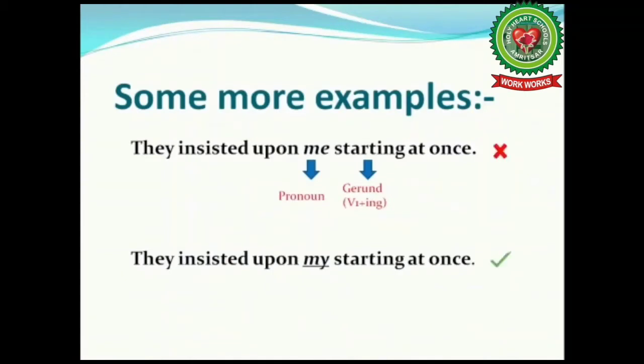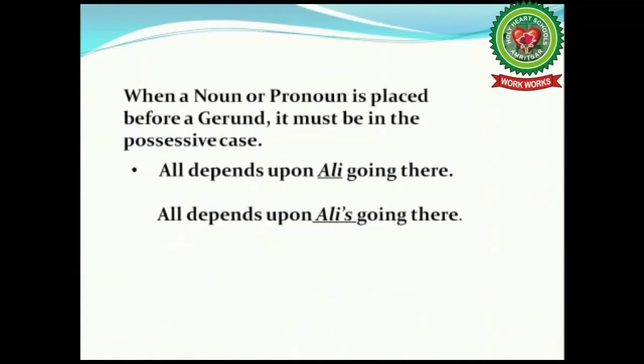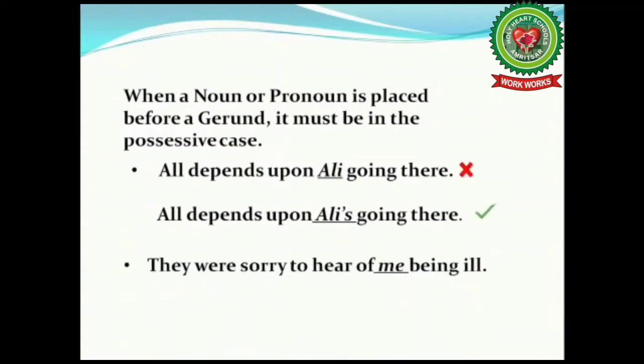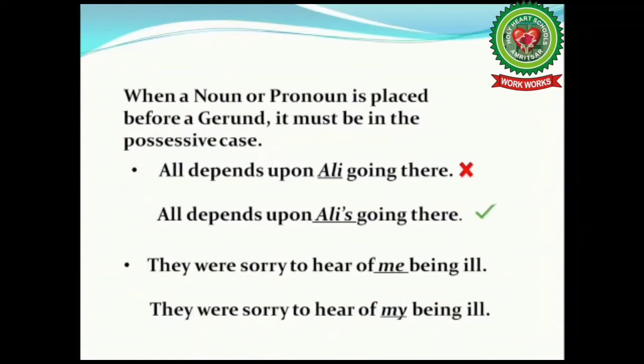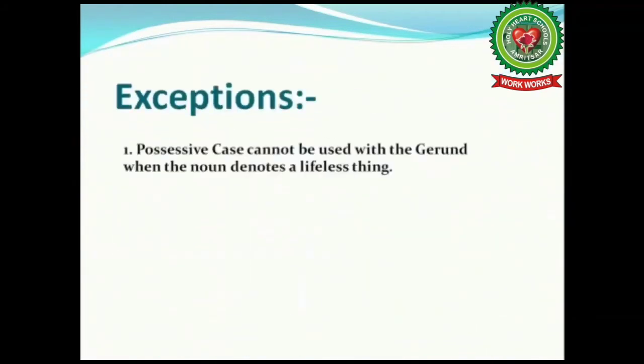Let's take few more examples. All depends upon Ali going there. Here, we have to add apostrophe s with the noun when it comes before the gerund. So, correct sentence is, all depends upon Ali's going there. Next one. They were sorry to hear of me being ill. As you all know, the possessive case of me is my. So, the sentence will be, they were sorry to hear of my being ill. Understood, children?